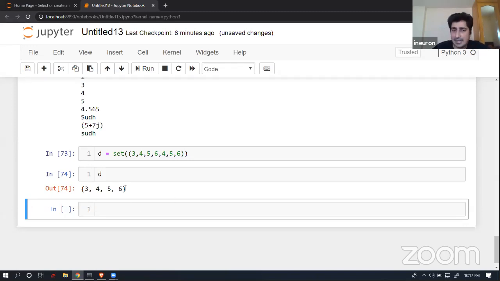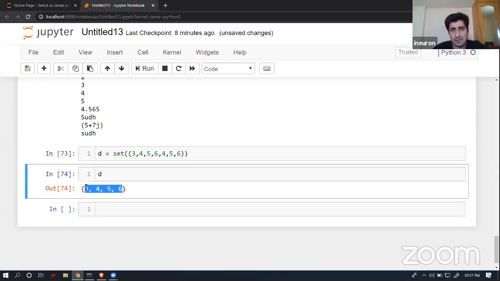But when it is trying to give me a final outcome, you will be able to see that it is just trying to give me unique values or a unique data set. So it's completely fine. Set is going to take a tuple as an argument, or set will be able to take a list as an argument. And in both cases, it is going to give you a similar kind of response.